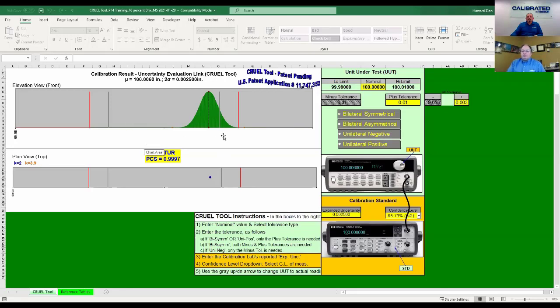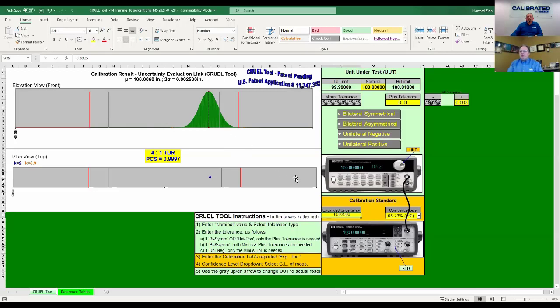In this example, when we look at the ANSI NCSL Z540.3 method 5, it simply takes the uncertainty, in this case 0.0025 megahertz, subtracts it from the upper limit and adds it to the lower limit to bring in these acceptance limits. That's how that particular guard band method works. So these guard band acceptance limits become the customer's decision rule to say, when you're within those limits, then that is exactly what I need to see.